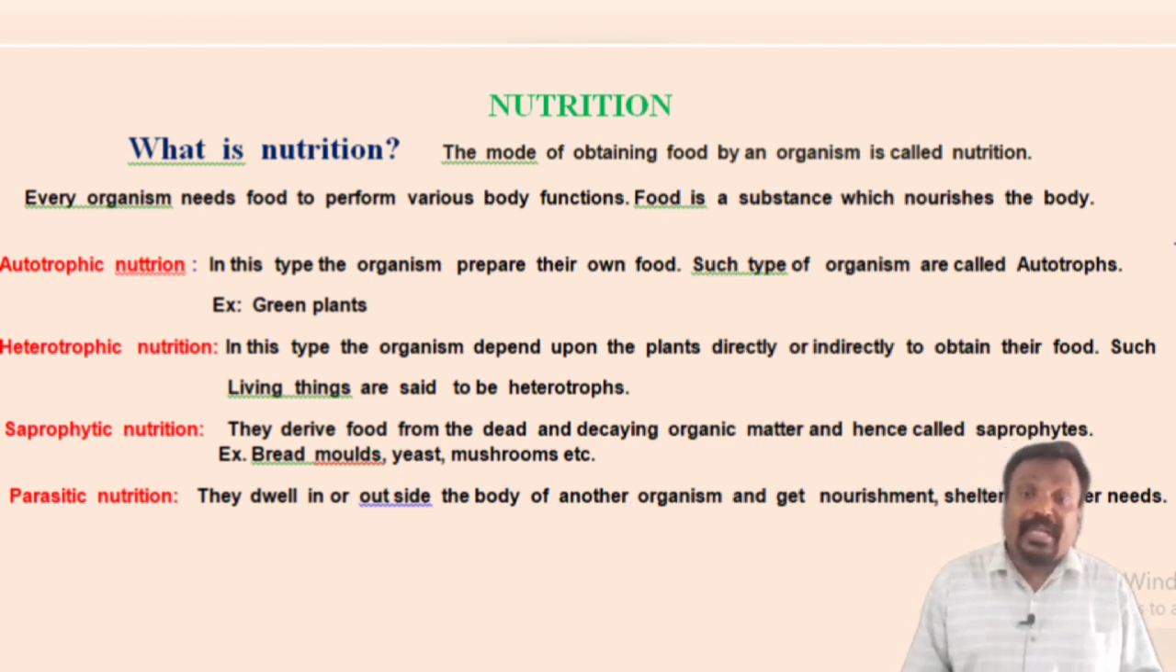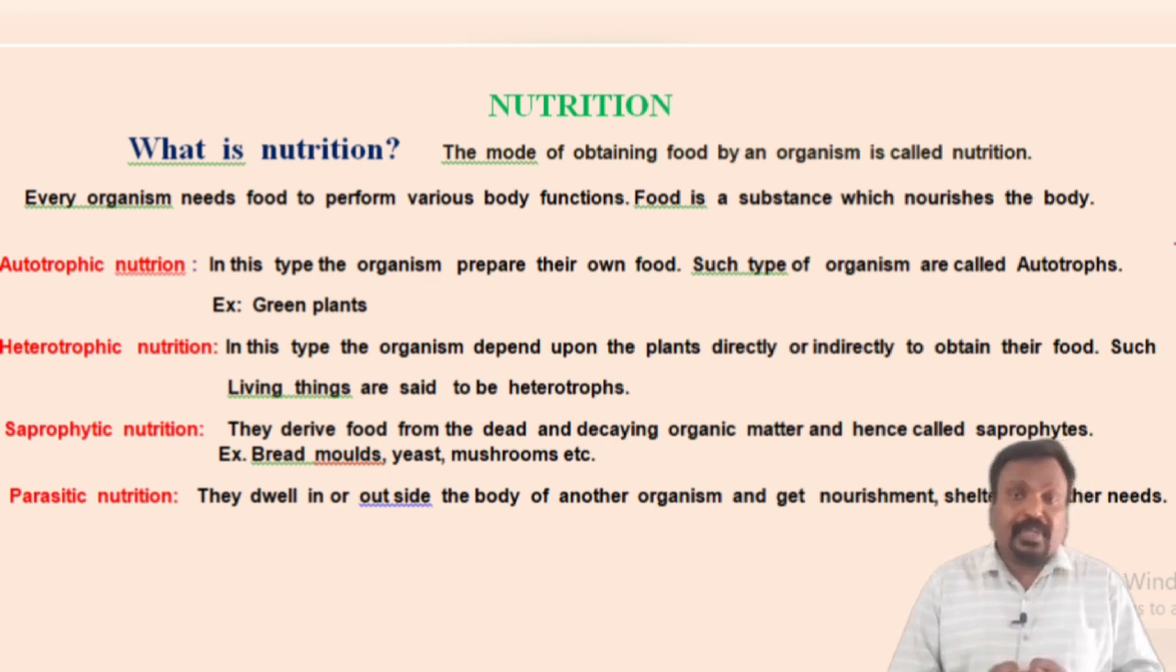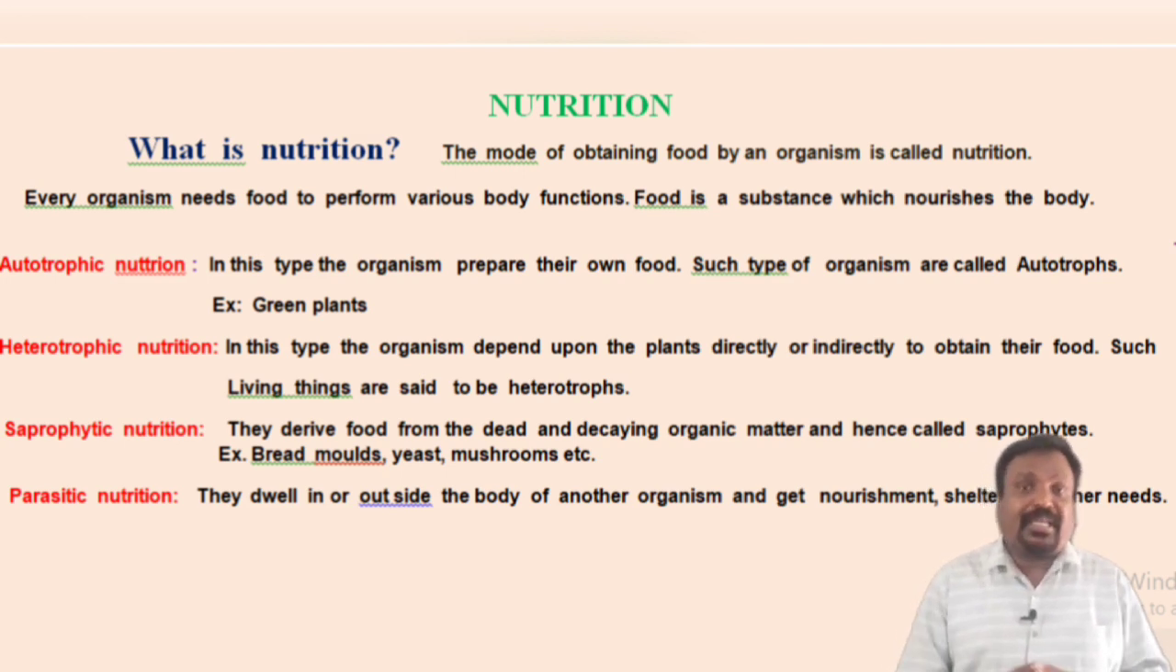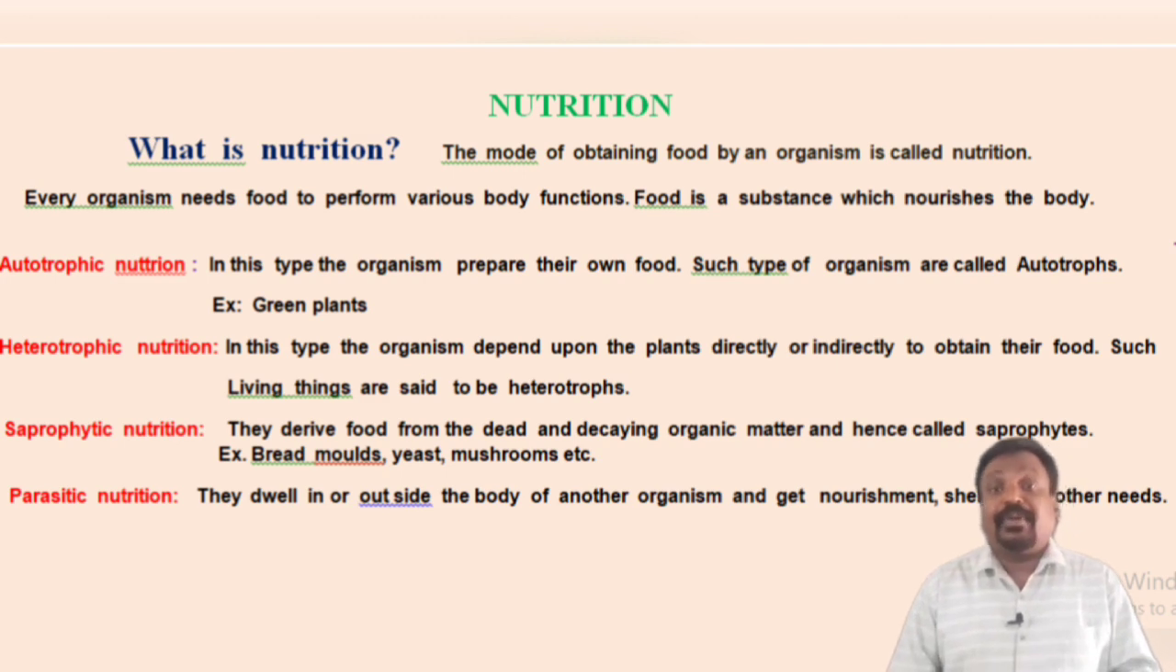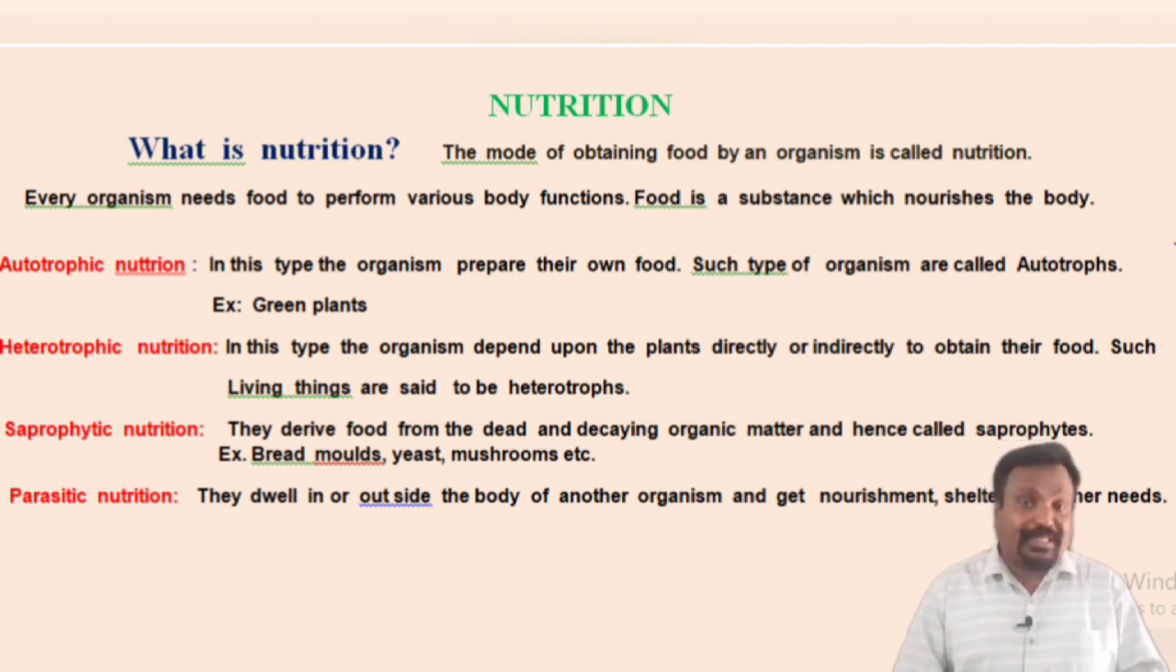Then how do they get their food? When they grow on dead and decaying organisms, they break down the organic material outside and simplify the substances. These simplified organic substances are absorbed by these organisms. That means they absorb the nourishment. They draw the nourishment from the decaying organic matter. Such a type of nutrition is called saprophytic nutrition.